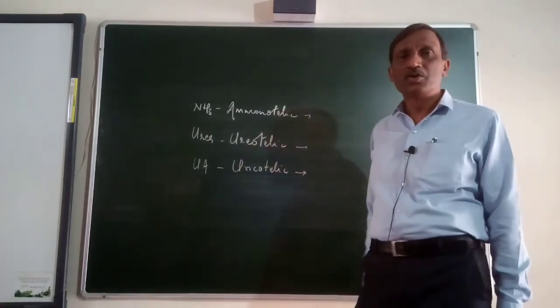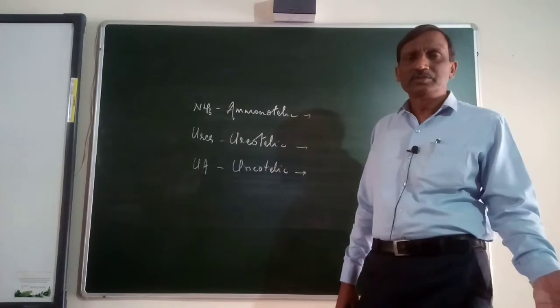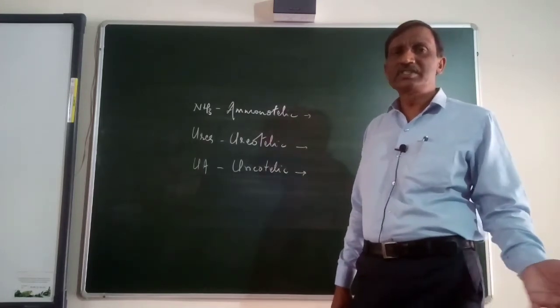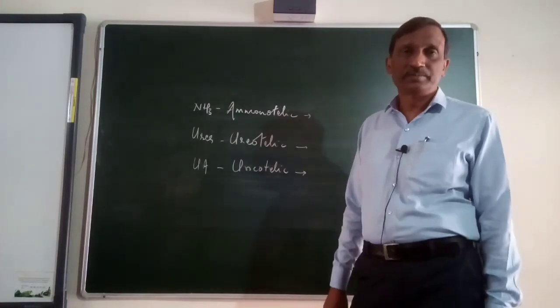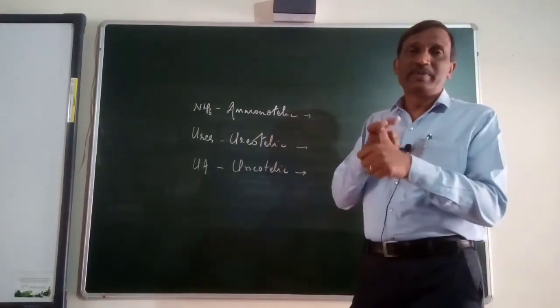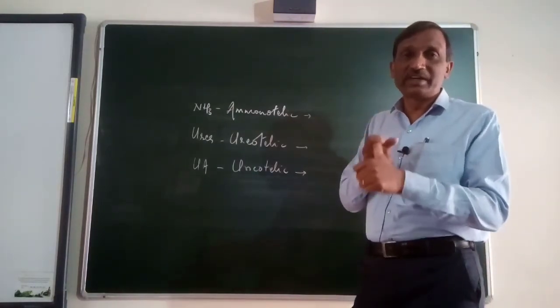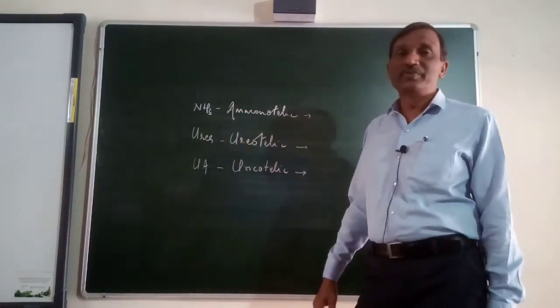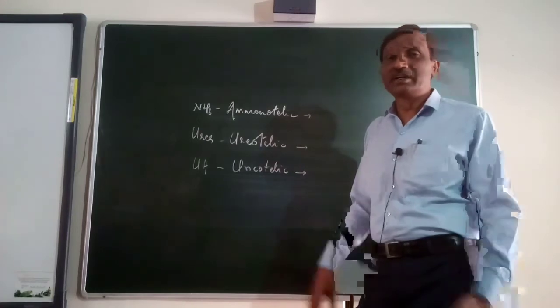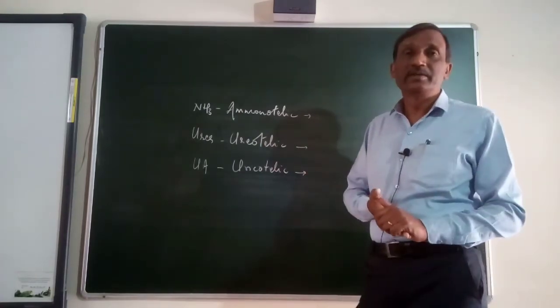Okay, carry on. And the other lower organisms, all protozoans and all, they will give out ammonia. So they need not make any specific organ for the filtration of urine, and they do not require any role of liver-like organs to make urea or uric acid.